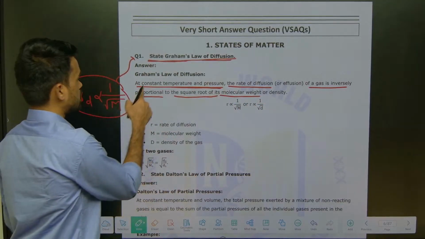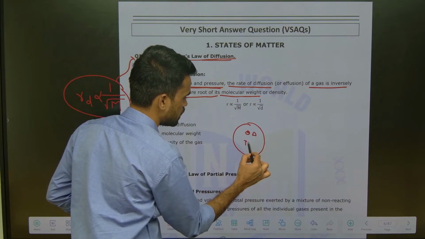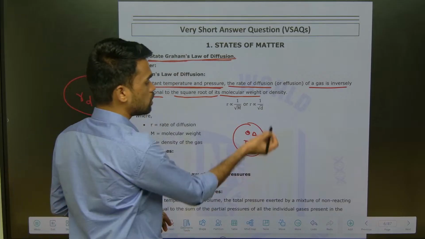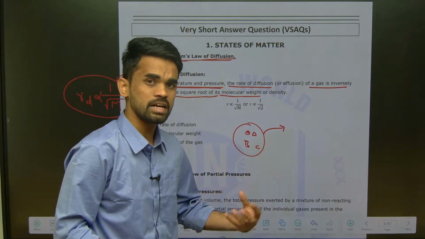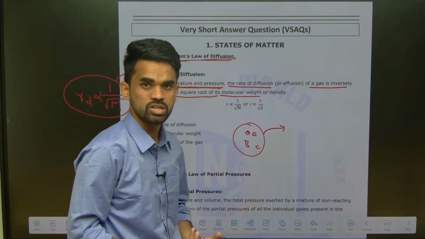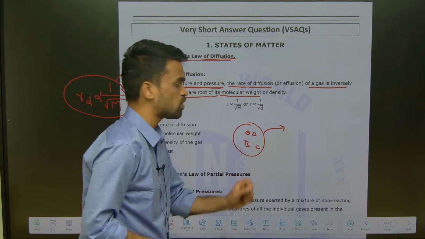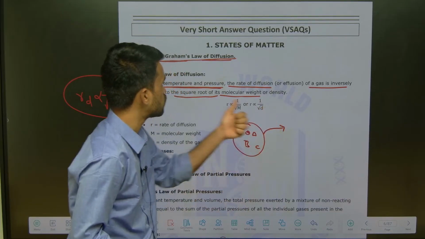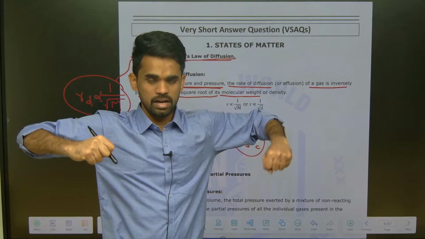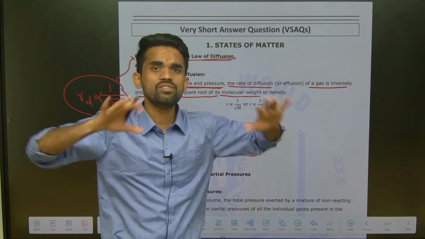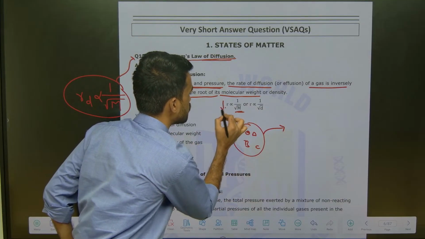So what is rate of diffusion? We have some gases here, gas A, gas B, gas C. Out of these gases, which gas will diffuse most easily, which is having more rate of diffusion, which will undergo faster diffusion, that is what rate of diffusion means. It depends on their molar masses. One which is very bulky, having very high molecular weight, will have a lower rate of diffusion.